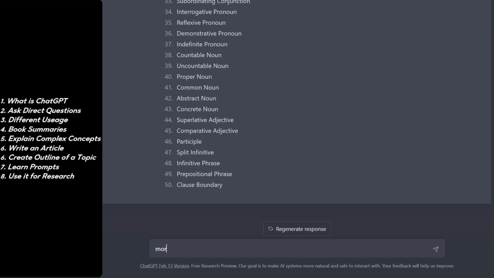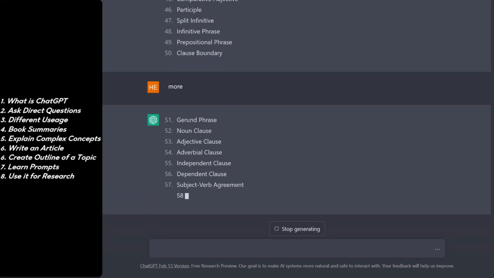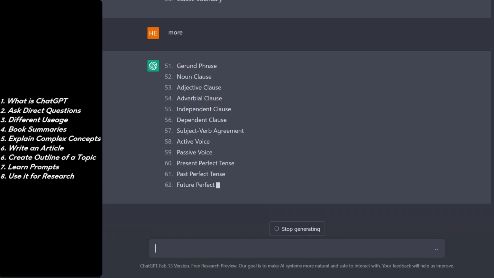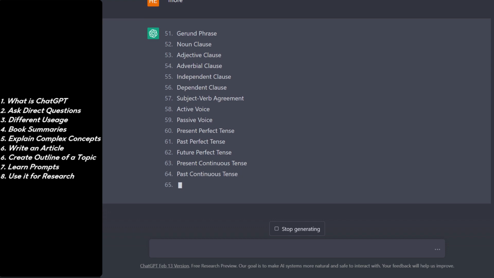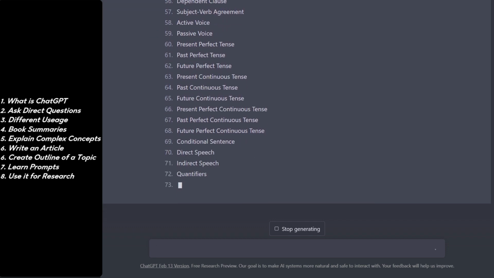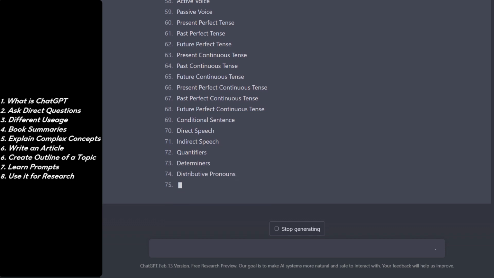So let me ask it one more time for more. So till now it has given us 50 terminologies on English grammar, and still it is generating subject-verb agreement, active voice, passive voice. So in this way you can keep generating, and then later on you can ask it to explain one particular term, or you can even ask it to write a complete article on that term, for example.